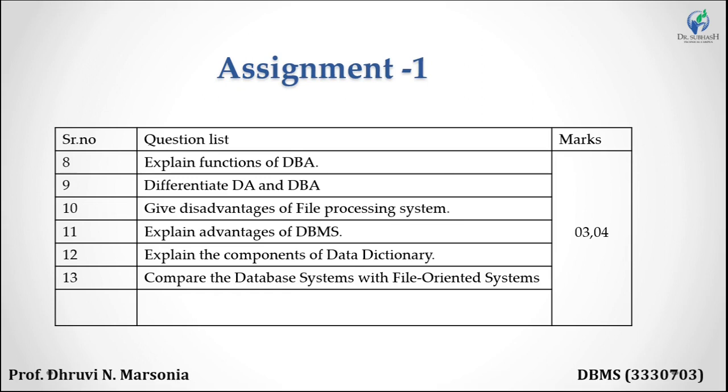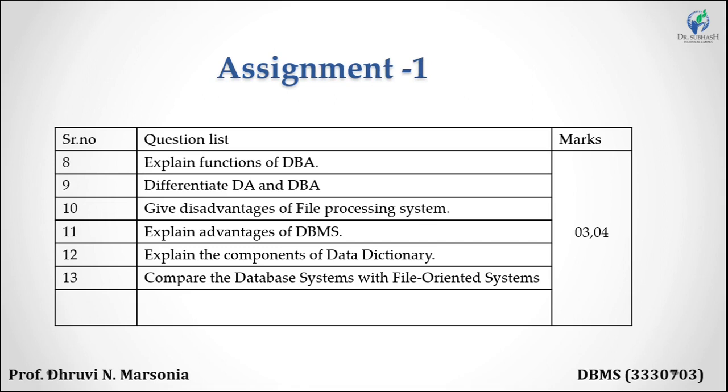Explain functions of DBA. Okay, there are 6 or 7 functions of the DBA. We already discussed in the previous video. Write these 4 functions of DBA. Differentiate DA and DBA. In the same video we discussed 6 differences of DA and DBA.